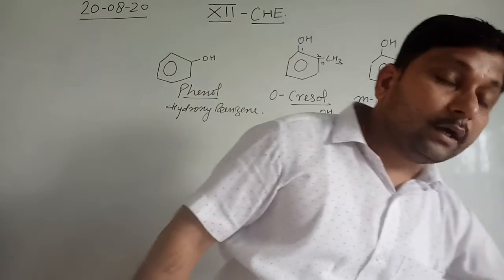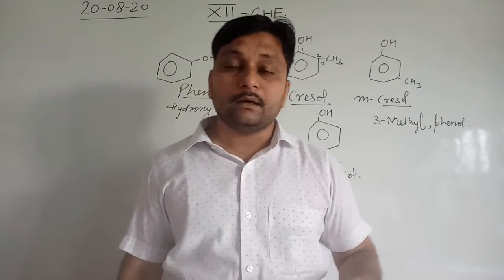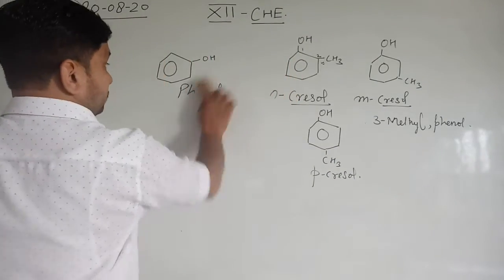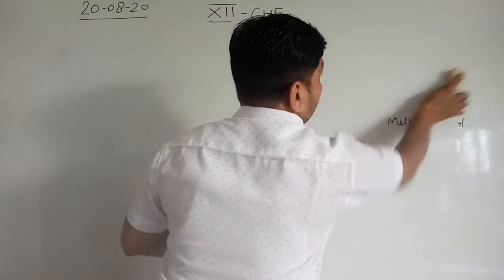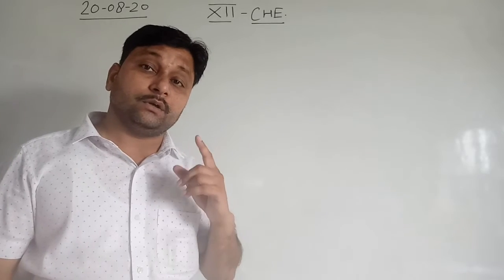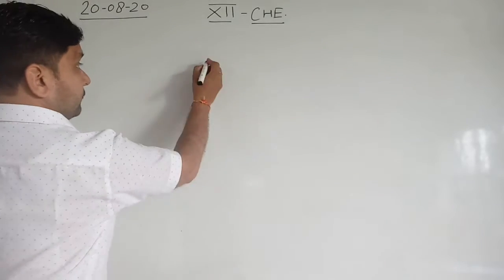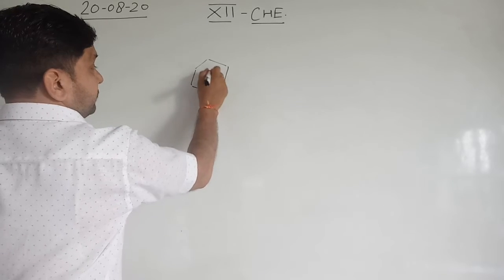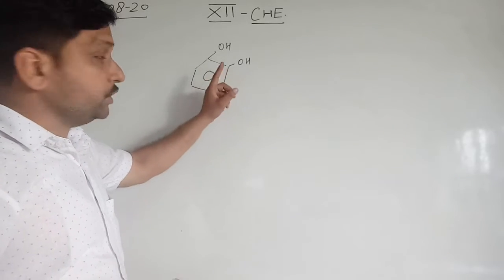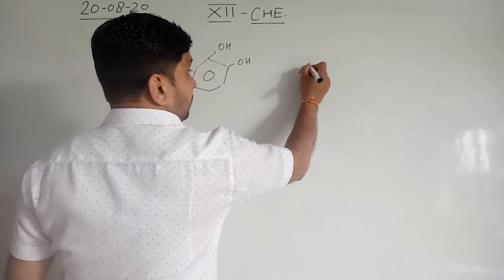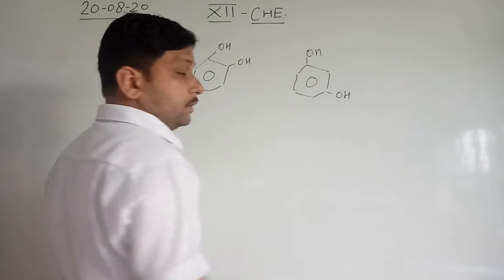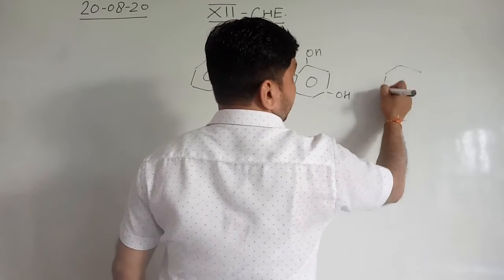Other than these, more than one OH group can also be present on the benzene ring. For example, there are a number of compounds in which the benzene ring contains more than one OH group. If the two OH are present at ortho positions with respect to each other, or at meta positions, or at para positions.